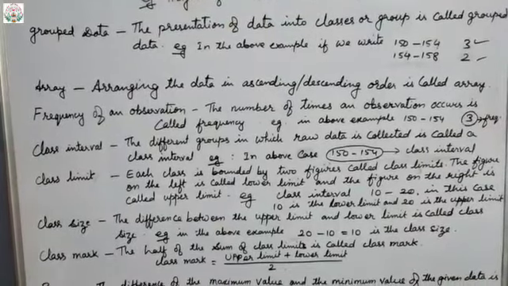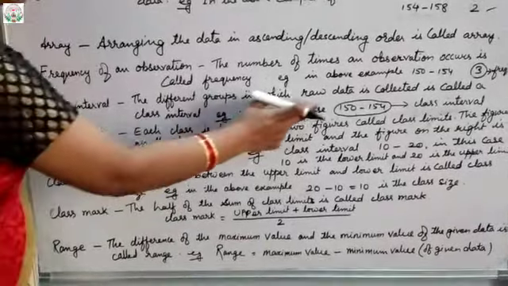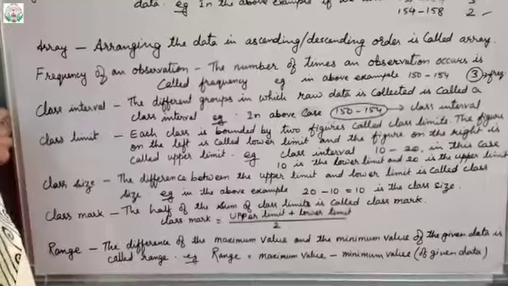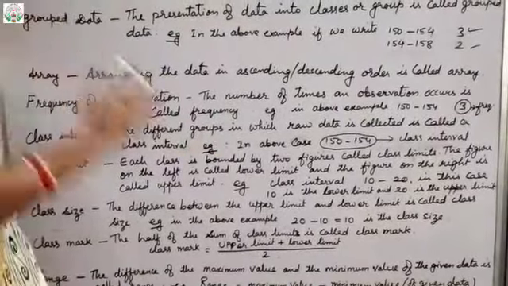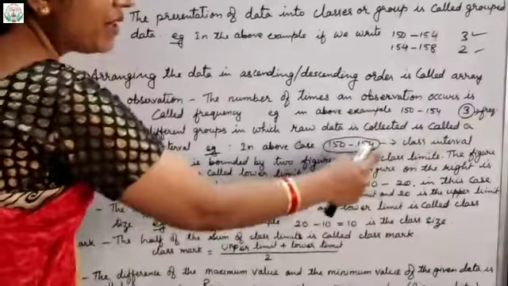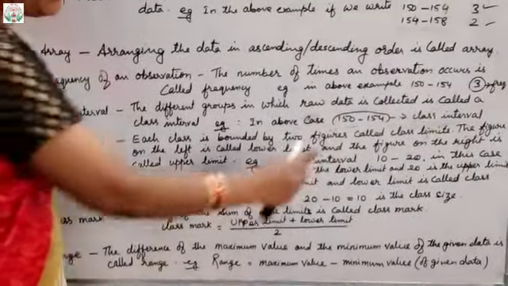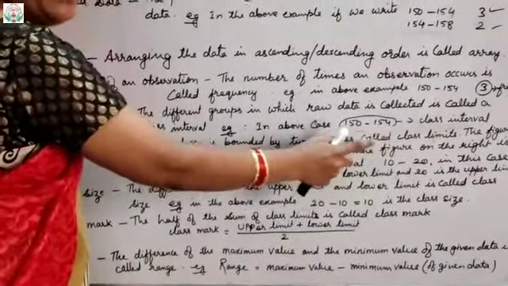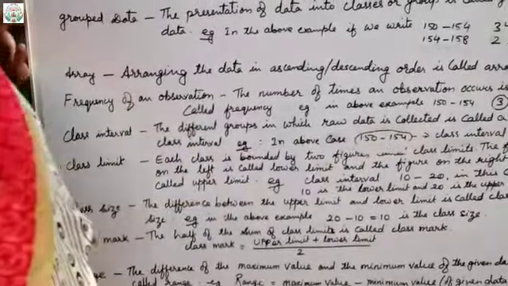Clear? Now class interval. Class interval means the different groups in which raw data is collected. Like here 150 to 154, in that we have collected some data, meaning how many children's heights are between these two. That is 150 to 154. How many students are there? So this grouped data is called a class interval: between 150 to 154, how many students' heights are there.